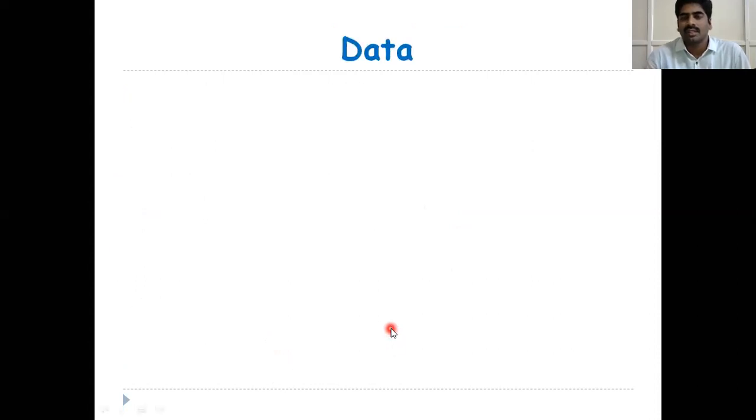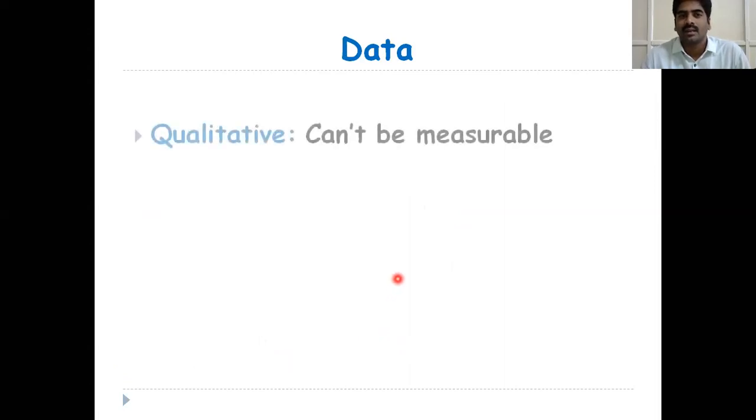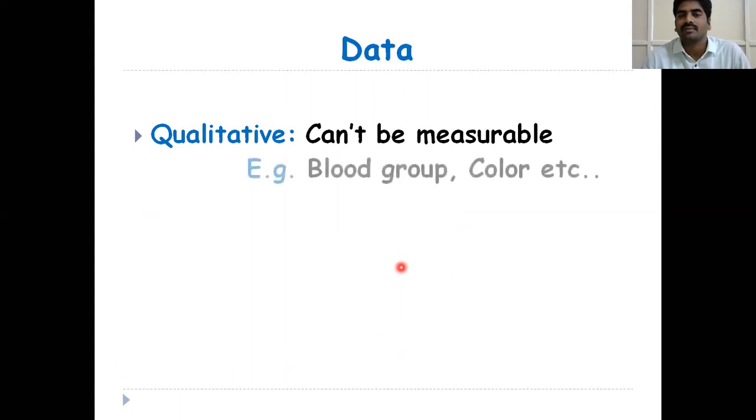We have discussed it in the previous class. Data is divided into two types: one is quantitative and another one is qualitative data. Qualitative data means data which cannot be measurable. For example, blood group, color, etc. For blood group there is no specific measurement scale.